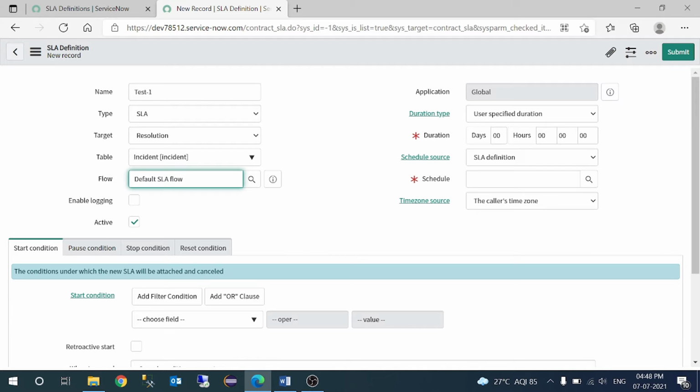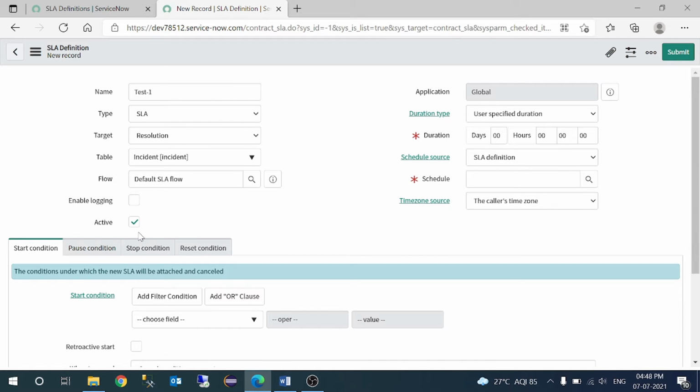If it reaches 75%, then we will notify your manager. That means this task is still work in progress or pending, and 75% of the time has already lapsed. If 100% of the time has lapsed, then we will send an escalation email to the management, right? That kind of activity we can perform via the workflow over here, or the Flow Designer.